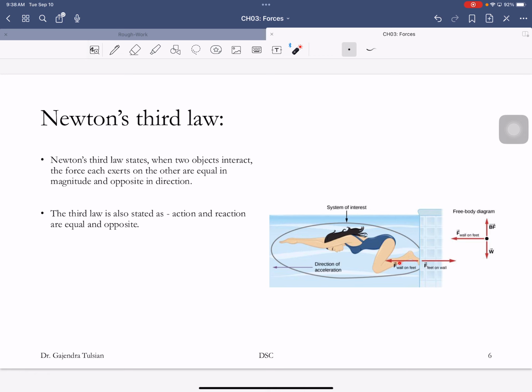So for instance, let's say this is the Earth, and if your weight is 150 pounds, what does that mean? That the Earth is attracting you with a force of 150 pounds. So what does Newton's third law say? That means you're attracting Earth with a force of 150 pounds. So that's Newton's third law. For every action, there's an equal and opposite reaction.